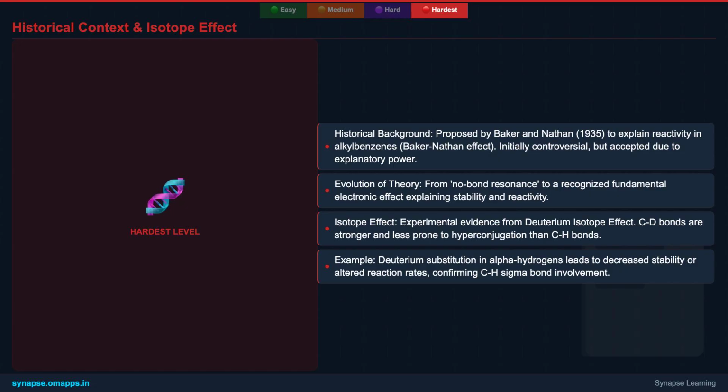Crucial experimental evidence comes from the deuterium isotope effect. Since C-D bonds are stronger and less prone to hyperconjugation than C-H bonds, substituting alpha hydrogens with deuterium causes measurable changes in stability and reaction rates, unequivocally confirming the involvement of C-H sigma bonds in this stabilizing interaction.